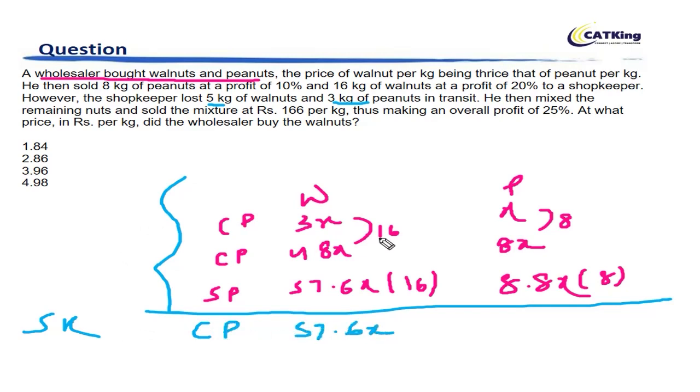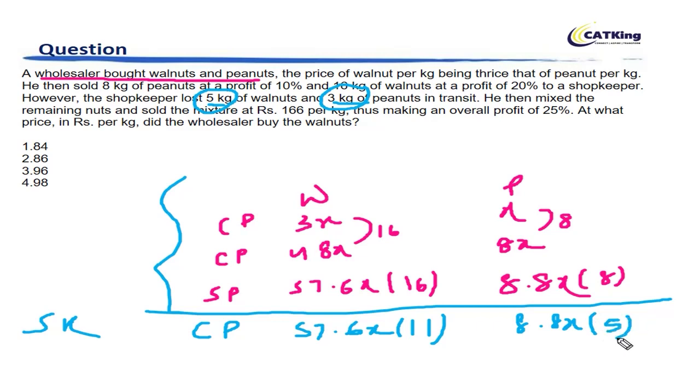57.6x for 11 kgs. Why? Because he's lost 5 kgs already. So this is the cost price for 11 kgs for him. And for peanuts, because he's lost 3 kg, 8.8x is his cost price for 5 kgs, right?